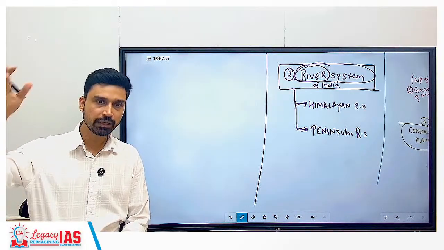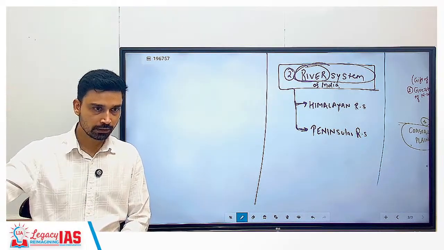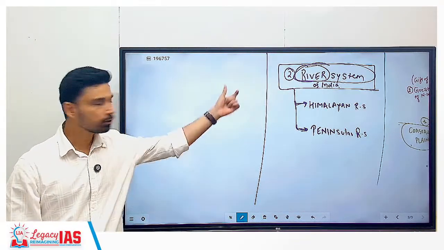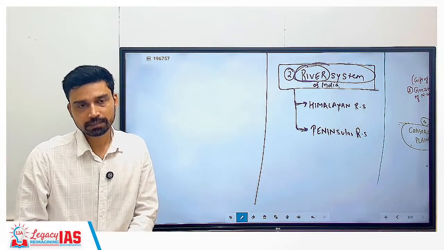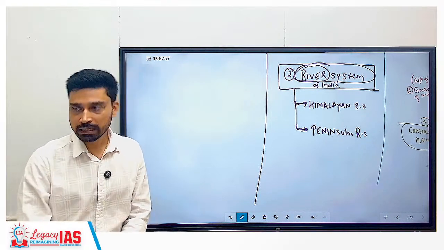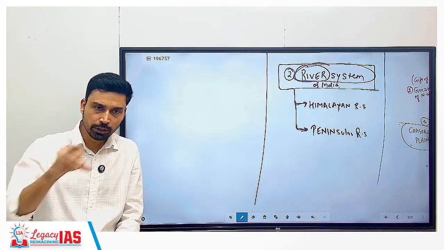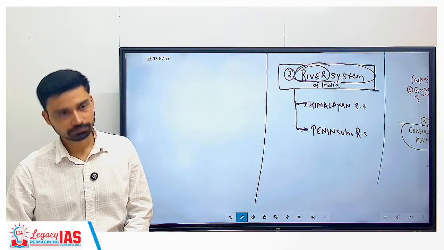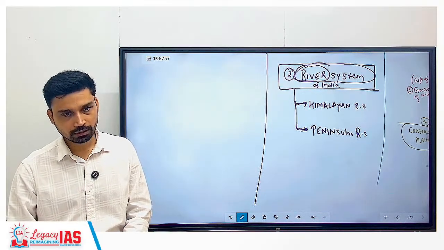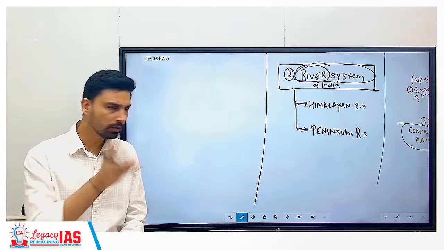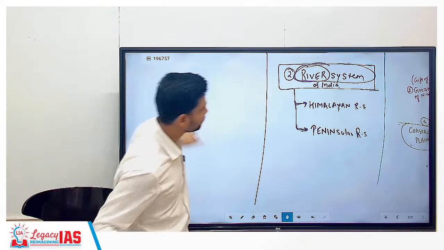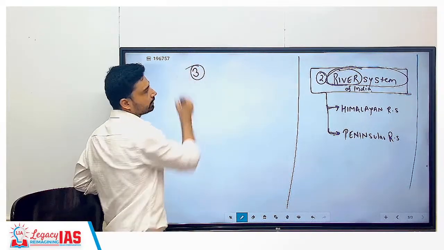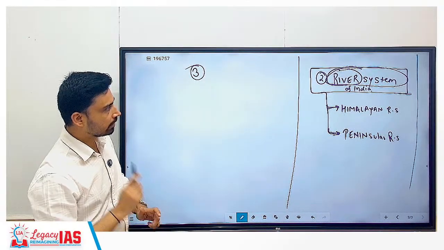So Lakshman Tirth, Kabani, Bhavani, Noyal, Amravati, right? From the other side you have Shimsa, Arkavati. All this collectively will make up the Kaveri river system. Similarly, when I say Ganga river, we are talking about only a single stream of water flowing in the Ganga channel. But if I say Ganga river system, will Yamuna be part of it or not? Yes, because Yamuna is a tributary of Ganga. So Ghagra, Gandak, Kosi, all these rivers will be part of the river system. That's the difference. River means a single stream. System means a combination of all these streams, a network of channels.